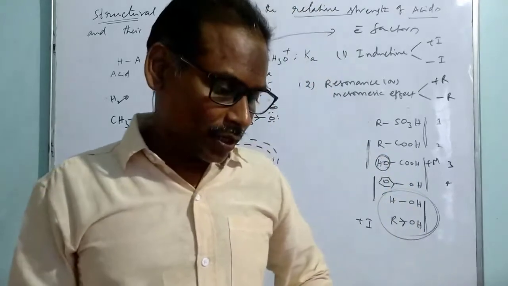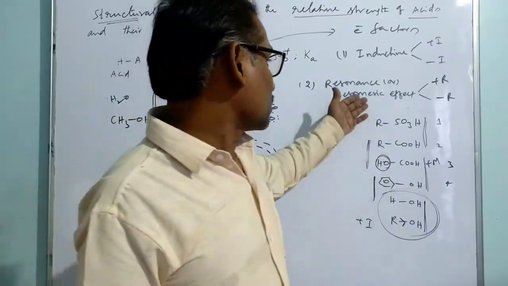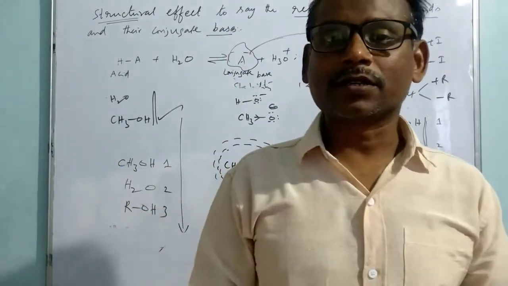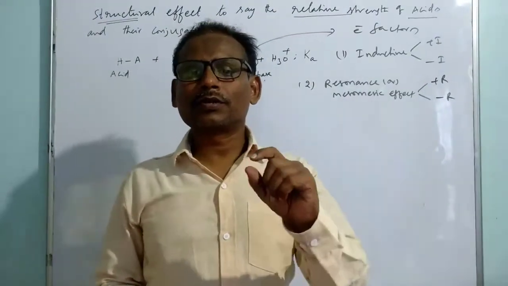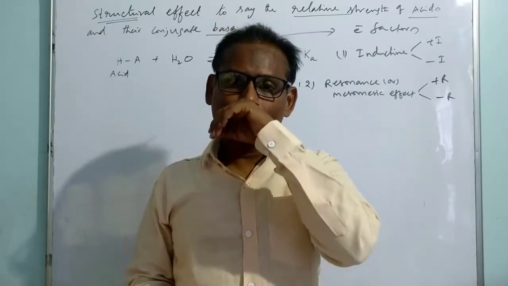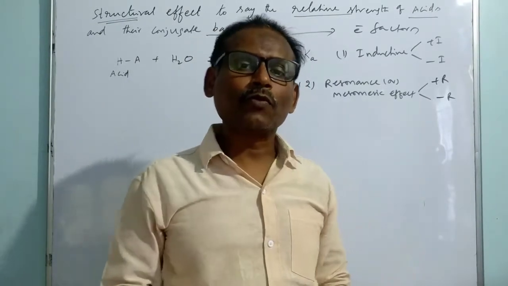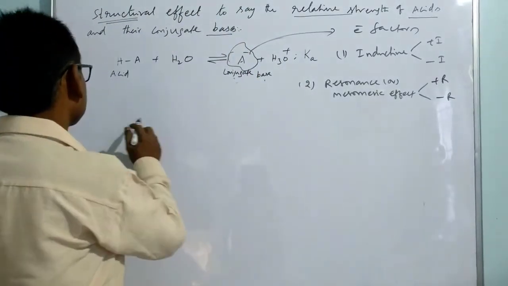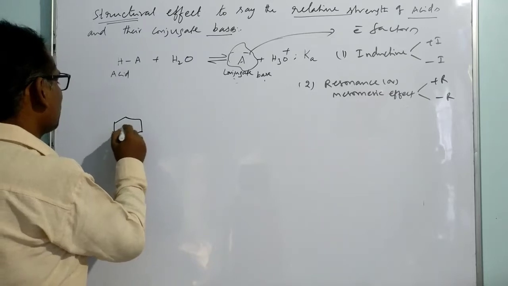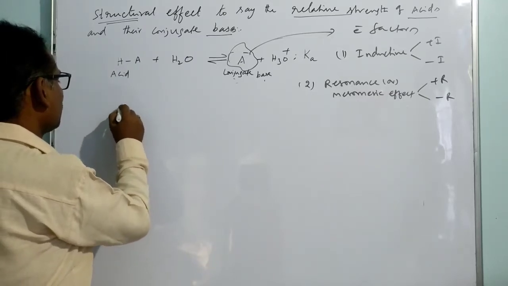Now let me take some other examples. This concept of mesomeric effect is used to compare the acidic strength of compounds, for example the acidic strength of substituted phenols, when substituted with a group like the NO2 group. We have a compound like phenol.